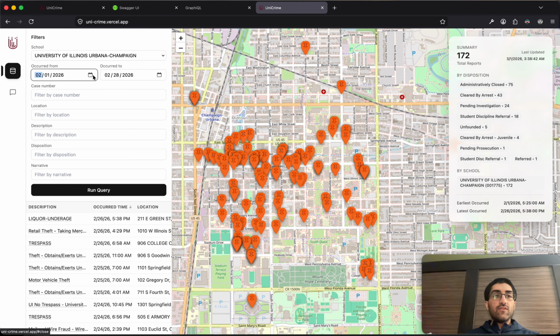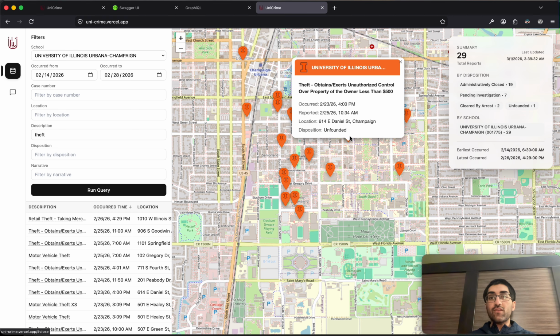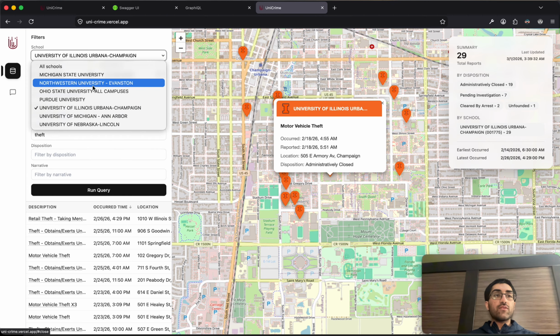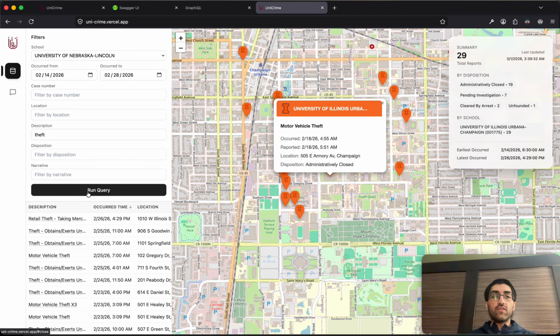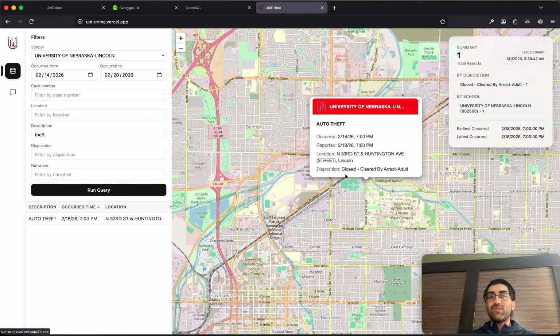Let's go ahead and do a filter for, say, February 14th and later, and let's filter by the description including theft. We'll run our query and then we get way fewer results, but of course each result is something we are directly interested in. As another example, let's switch over to the University of Nebraska, and we see that there is exactly one result, which is an auto theft.